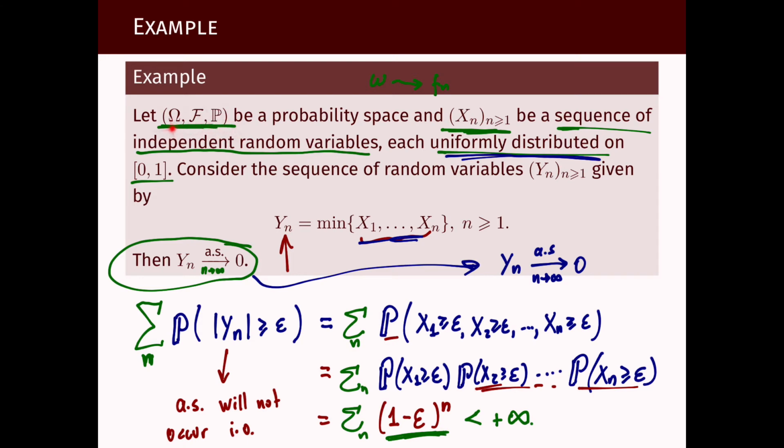It's just we assume there exists a probability space where we can define a sequence of independent random variables, each one with uniform distribution. So I'm not saying what this probability space is. It's certainly not the real line. It's certainly not the plane. It's more complicated. So we're just using these abstract tools and the assumption that they are independent and that they have a certain distribution, we use the Borel Cantelli lemma to conclude this almost sure convergence to 0.